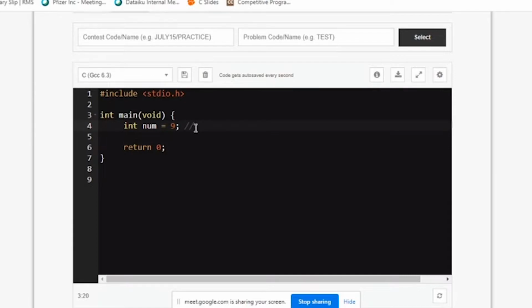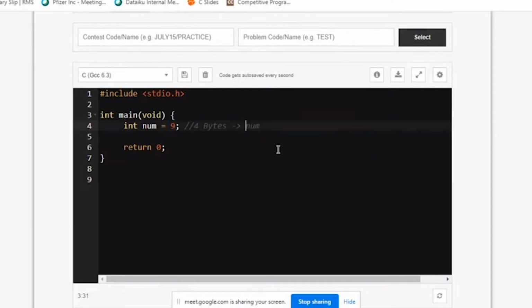So what happens when I write integer is, my operating system knows that there is a person called num who wants 4 bytes of room. In those 4 bytes of room, you can store whatever value you want. That is what has been assigned here. So the 9 is given to the variable num. That's what we say statement-wise. But implicitly, your computer is going to reserve 4 bytes, and to that 4 bytes, it's going to give a name. And that name is num.